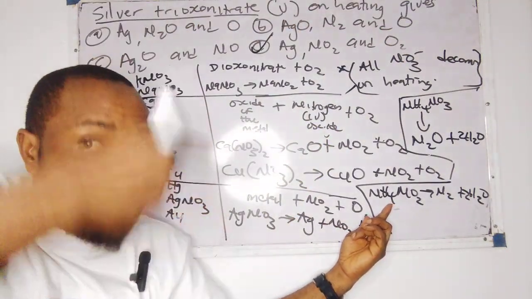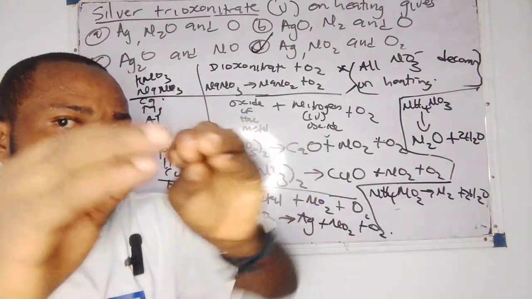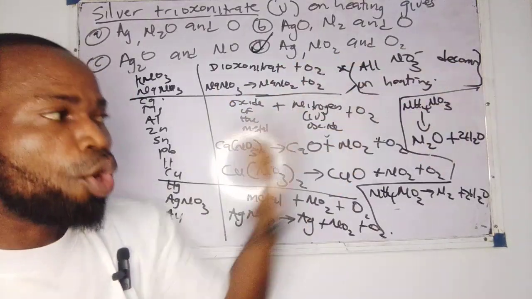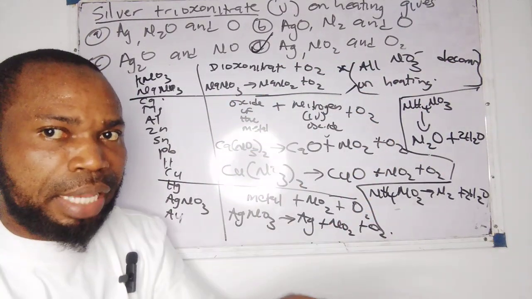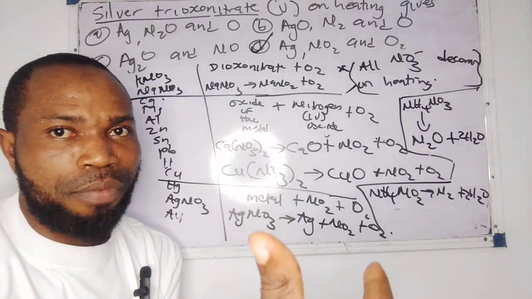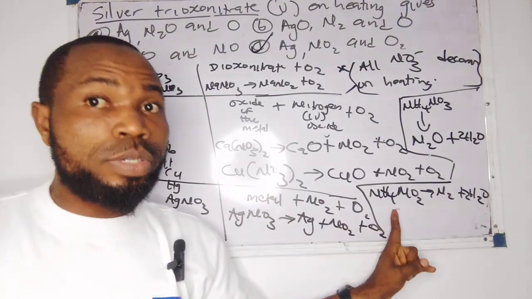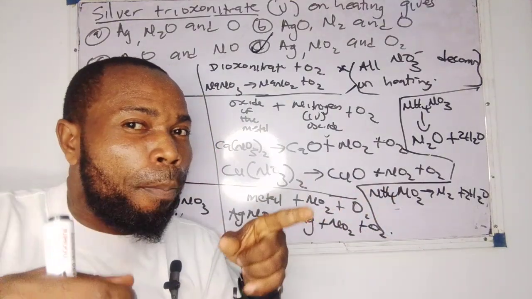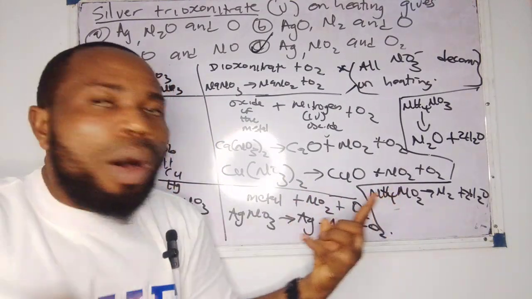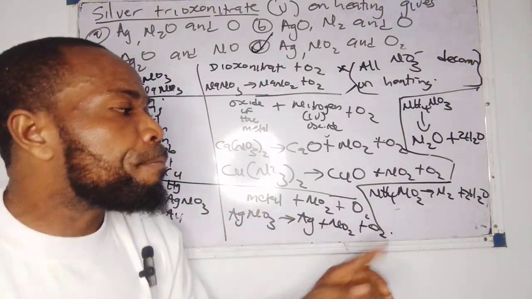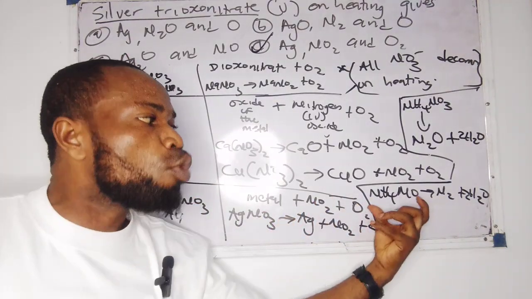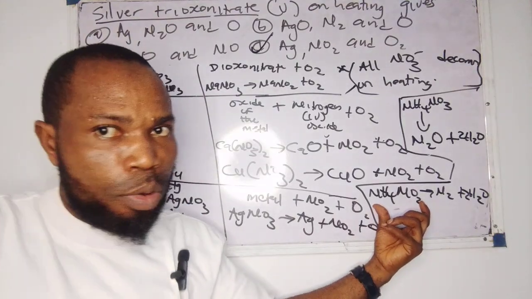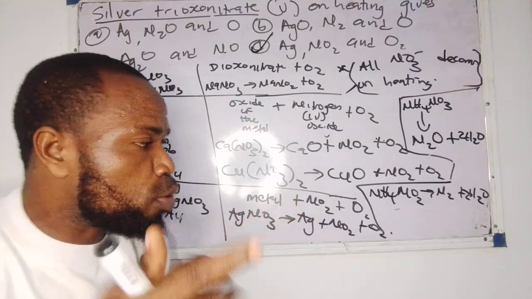This guy, if you go to the lab now, you can't carry ammonium diazonitrate in a container. You can't carry it, because if you put it in a crucible or any test tube, and you begin to heat, I'm very sorry, I have to say bye bye. It's very explosive. The reaction is explosive. This ammonium diazonitrate decomposes with a lot of heat. How do we now do it? You will go to the lab and prepare it freshly. So this ammonium diazonitrate should be freshly prepared, because the reaction is very explosive.